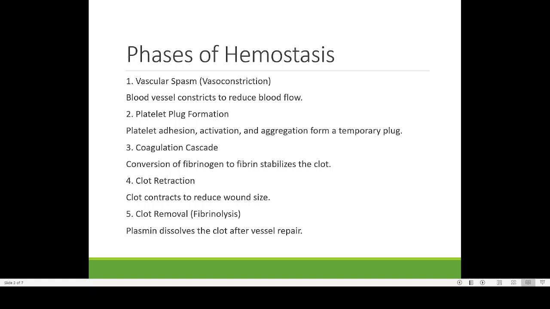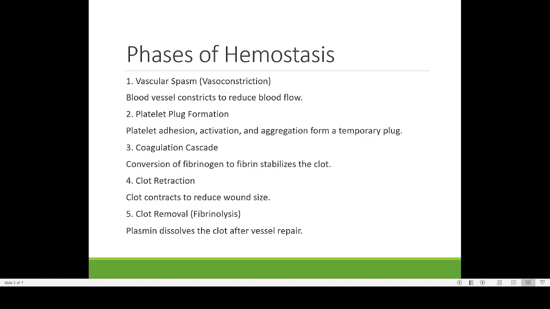Here you can see, none of these pictures are actually correctly showing the clot retraction. So this is the process that is actually taking place during the clot formation. That is, during clot retraction, the clot will be undergoing contraction and reducing the size of the wound or the opening. And finally, the clot removal. Plasmin dissolves the clot after vessels are repaired. So this is known by the name clot removal.